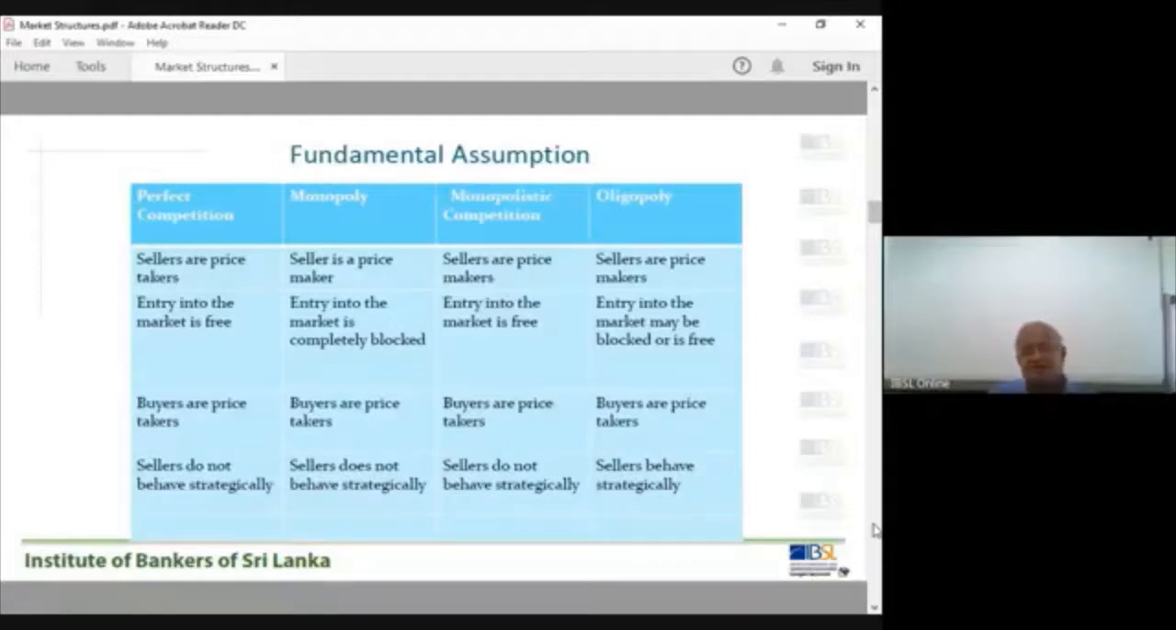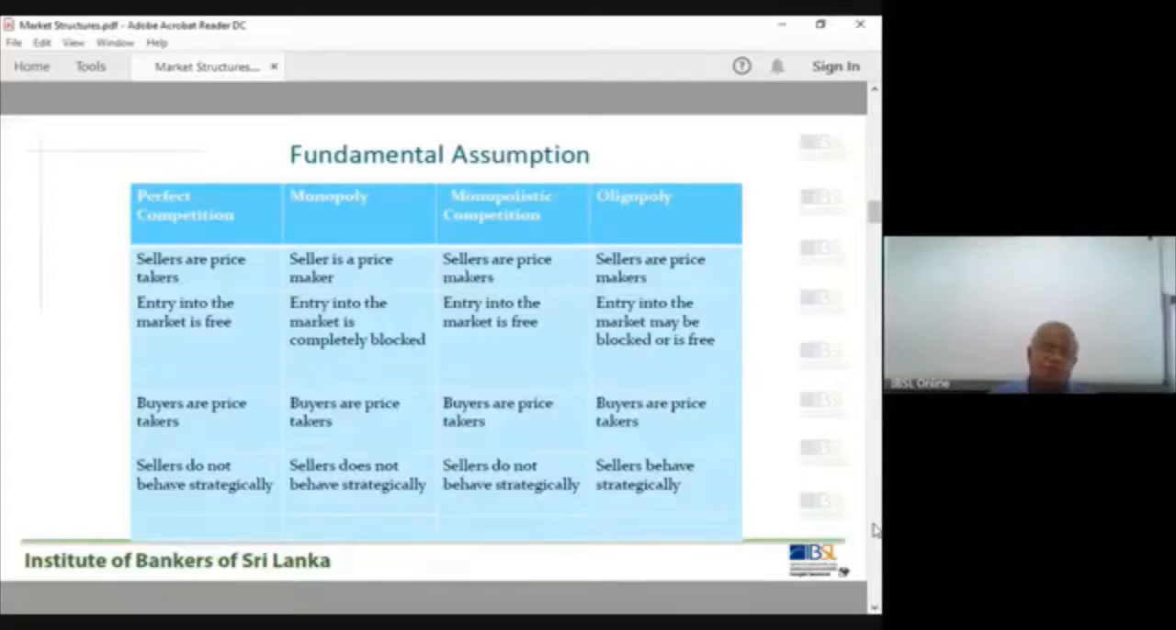Buyers are price takers. We all are price takers. We cannot influence the market, especially the goods market. In the input market, a buyer can have some impact, especially a monopsonist, some kind of bargaining or monopoly power. We don't have a monopsony market here. Here it is the product market, the goods market.